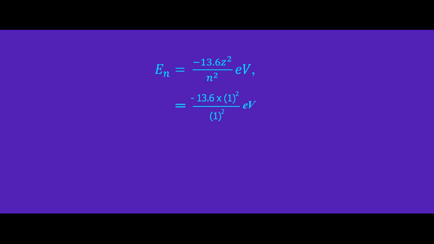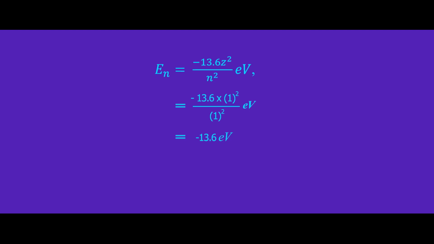So, if we calculate the energy of the hydrogen electron at the ground state, we are exactly getting negative 13.6, which is also proved through simulations, as we have watched in the video. From the calculations, we got that the energy level of the electron in the ground state is equal to negative 13.6 electron volts.